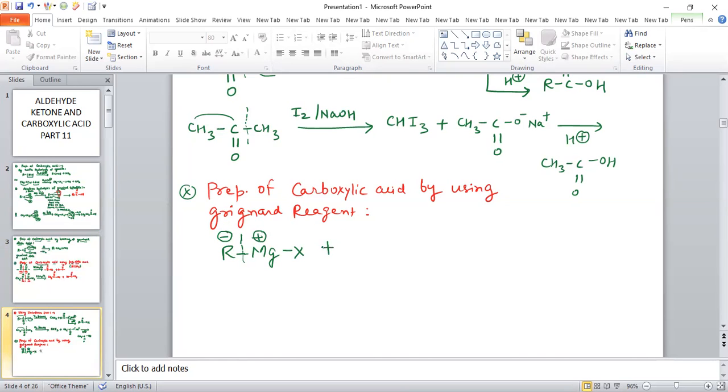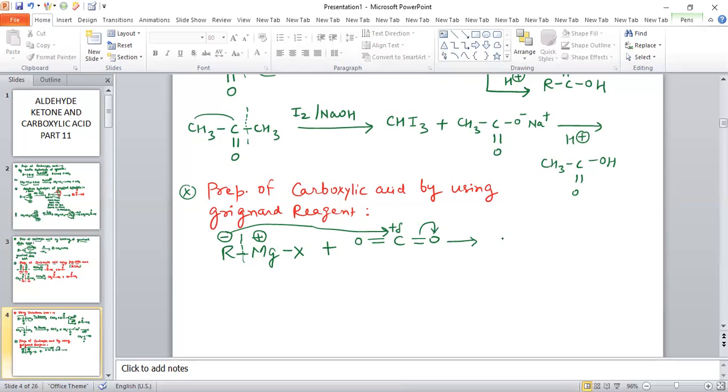When this Grignard reagent reacts with carbon dioxide like this, this bond is polar, there is positive charge on this carbon. So when this nucleophile adds on this carbon, at the same time this pi bond will break.